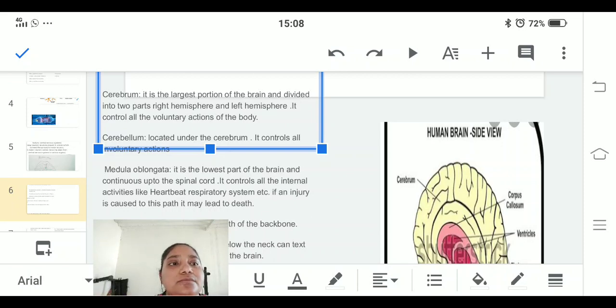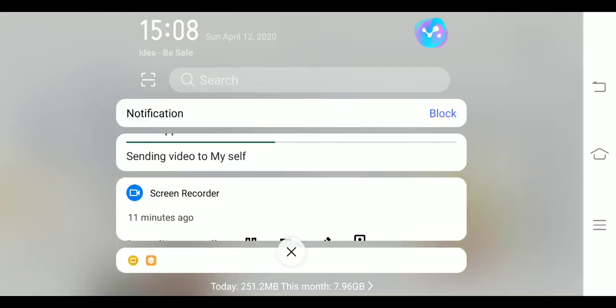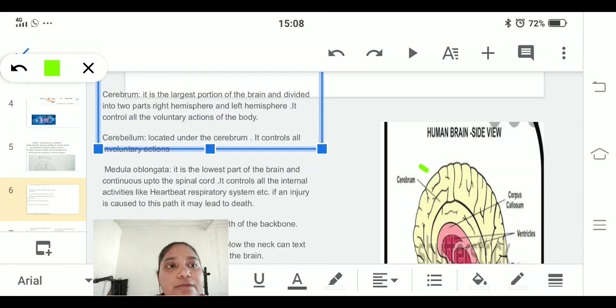This part which is present here, this one we call the cerebrum. It is divided into two parts, the right hemisphere and the left hemisphere. It controls all the voluntary actions of our body.